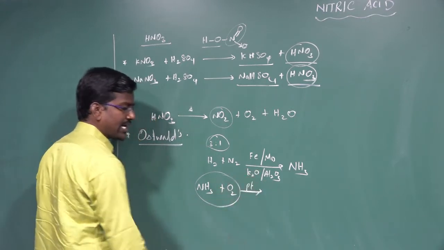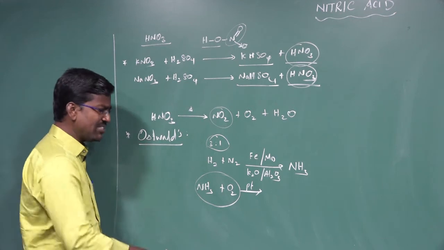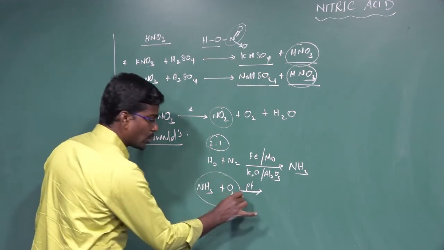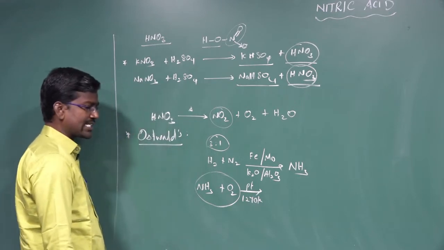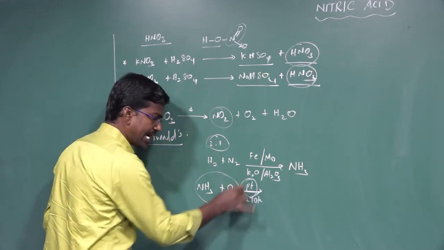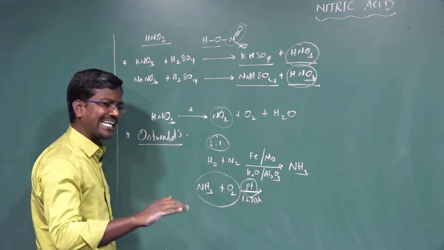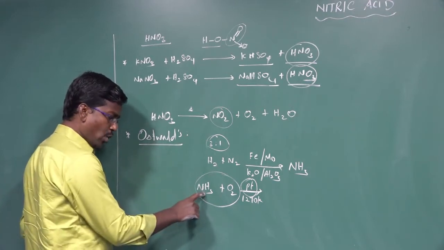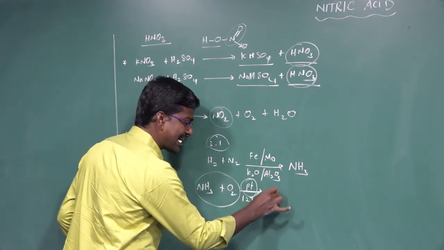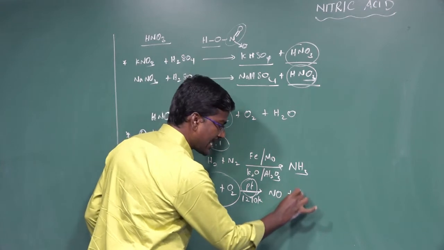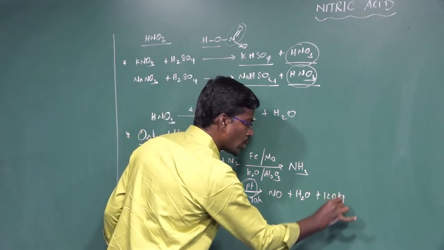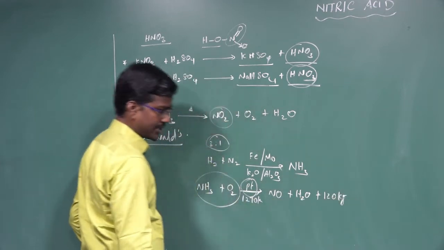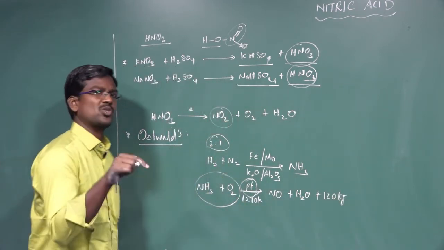Here the platinum wire acts as a catalyst. The reaction is heated up to 1270 Kelvin. With the platinum wire, catalytic oxidation of ammonia forms nitric oxide plus H2O water, and 120 kilojoules of heat energy is liberated. This is an exothermic reaction.